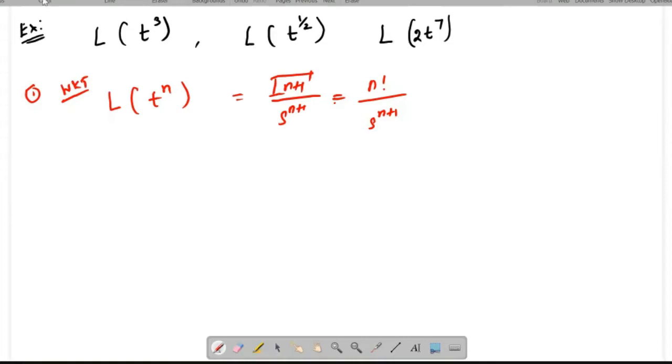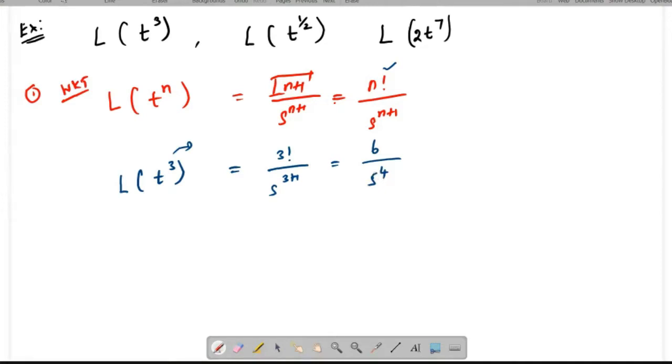Now I am going to substitute L of t power 3. Since 3 is an integer, I am going to apply this result. So 3 factorial divided by s power 3 plus 1, which is equal to, 3 factorial is nothing but 6. So 6 by s power 4.